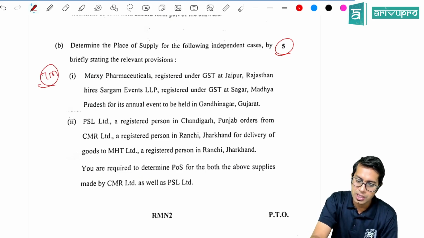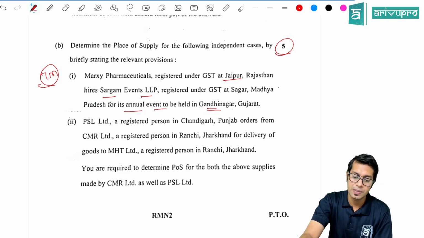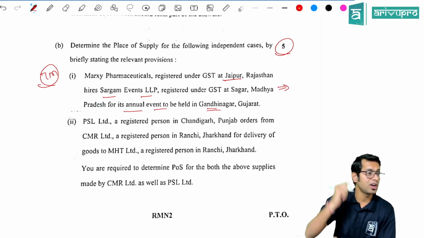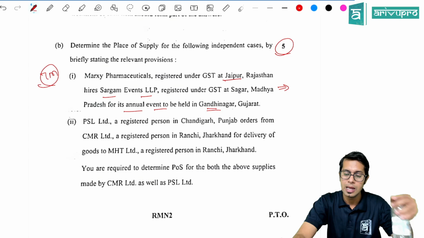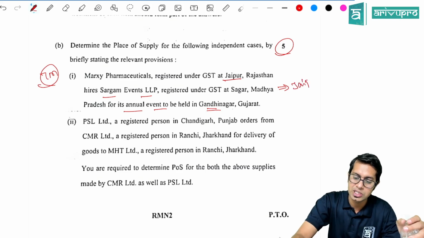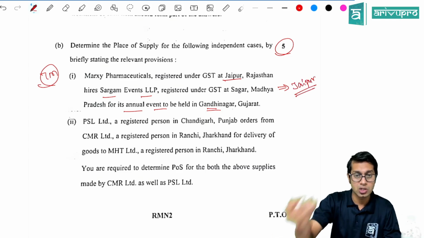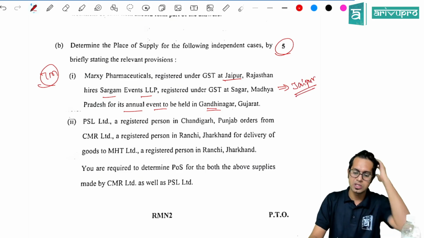So M Pharmaceutical, registered in Jaipur, Rajasthan, hires SLLP, who is registered under GST law in Madhya Pradesh, for an annual event held in Gandhinagar. What is the place of supply for this? Because the services are provided by one registered person to another registered person, the place of supply will be the location of the recipient, who is a registered person, which is Jaipur.